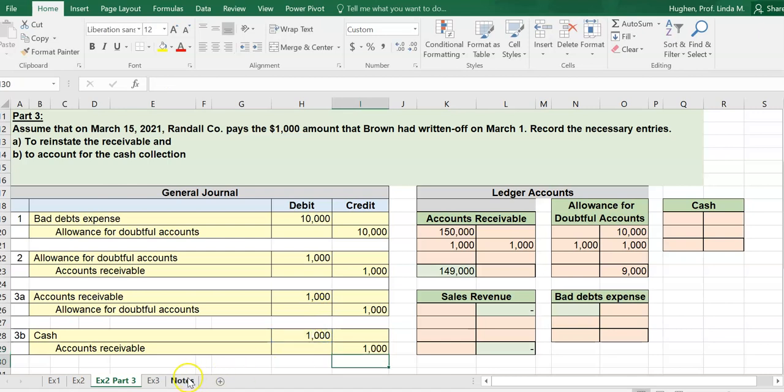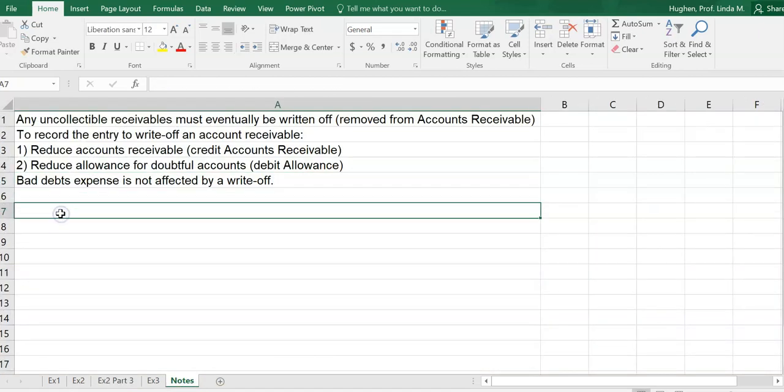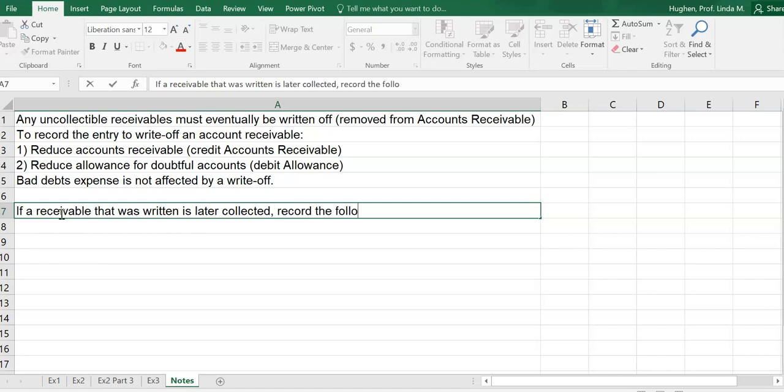Let's write some notes related to collecting an account that had previously been written off. So if a receivable that was written off, this is a rare event, is later collected, record the following two entries.